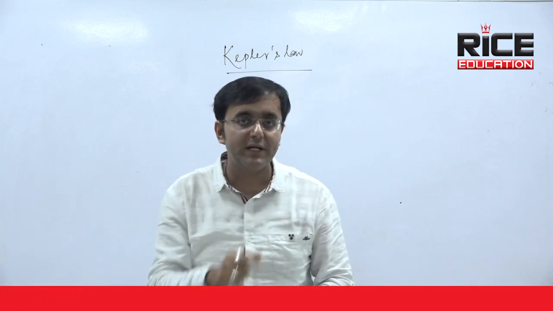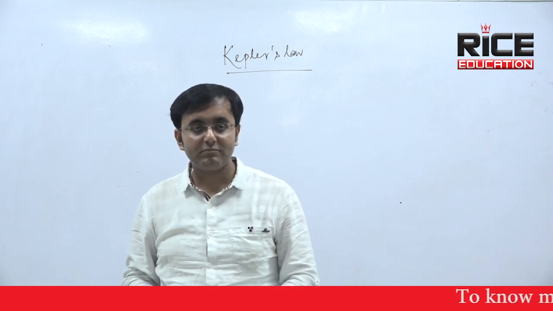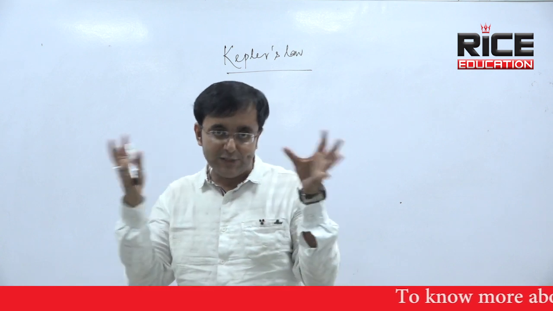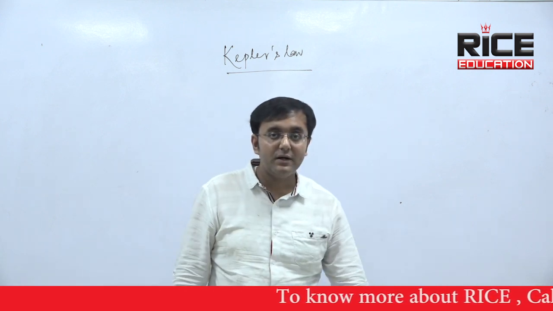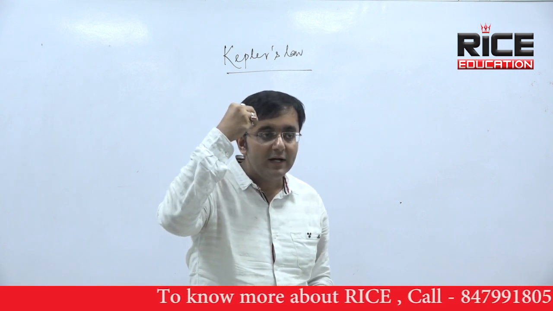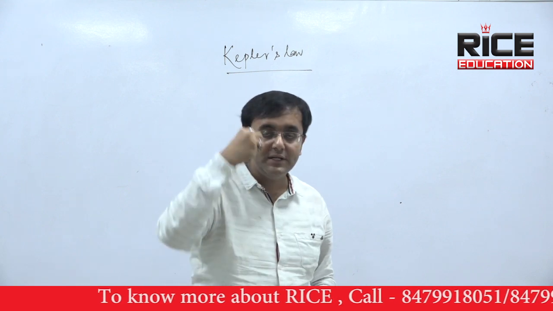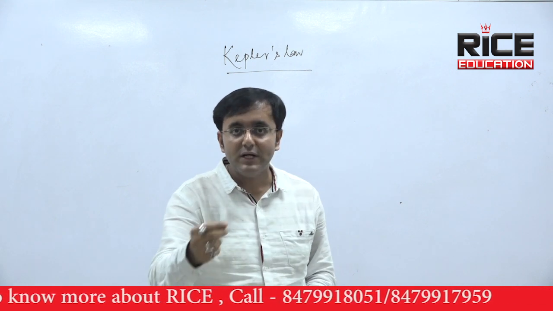First it was said by Copernicus. Then Mr. Galileo came with his telescope and so many observations. Then Mr. Kepler came. Mr. Kepler gave some mathematical formulas, and he gave us 3 laws by which he tried to explain how the planets are moving around the sun.